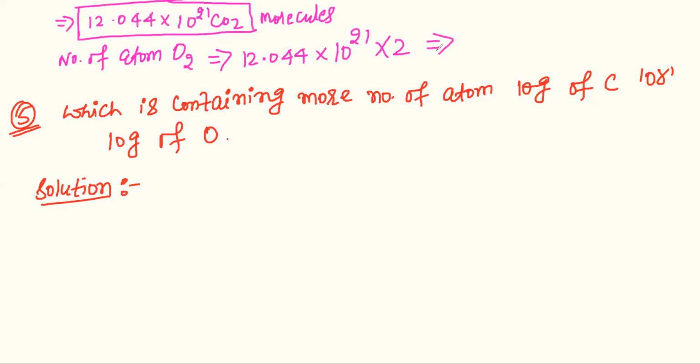So we have 24.088 into 10 raised to the power 21 oxygen atoms. I hope you understood. So this is the first answer: find the number of molecules, and second, find the atoms present in oxygen.